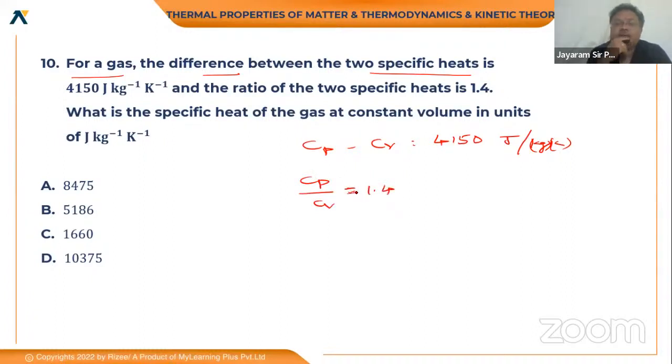Cp by Cv is 1.4. Okay, so next, what is the specific heat of the gas at constant volume? అంటే Cv ఎంత అని అడుగుతున్నారు. అంటే Cp ని ఎలిమినేట్ చేయాలి డైరెక్ట్ మ్యాథమెటికల్. సో Cp is 1.4 into Cv.